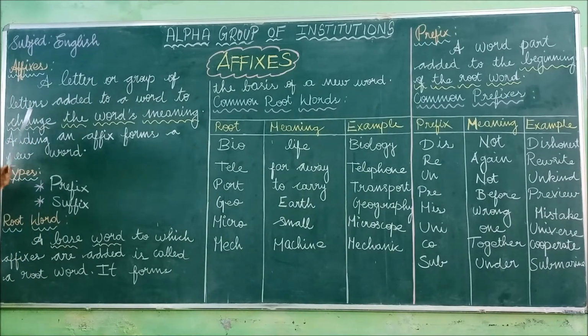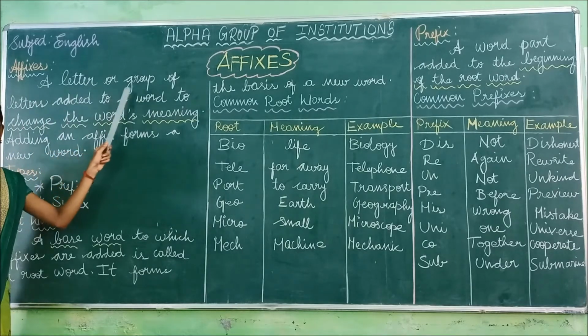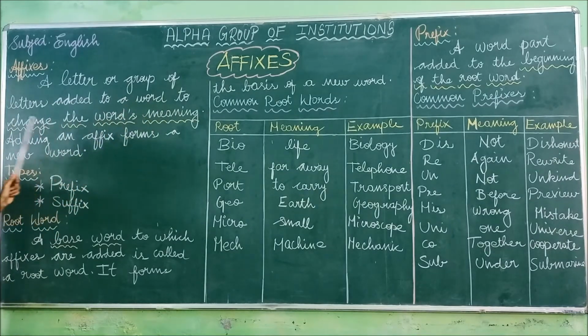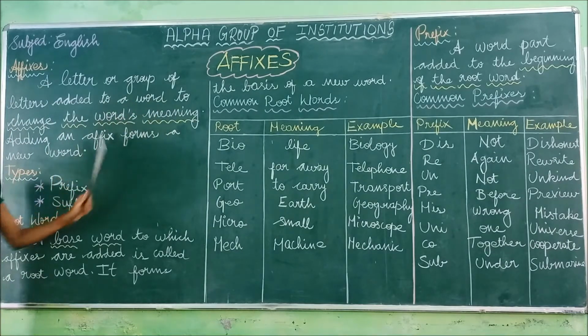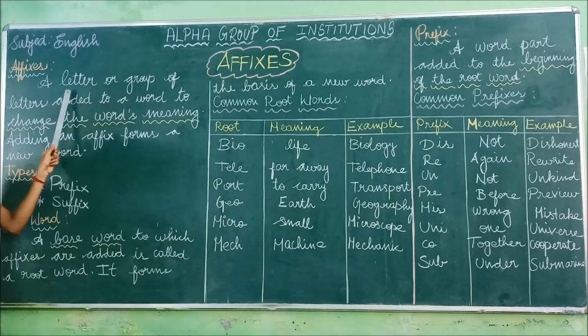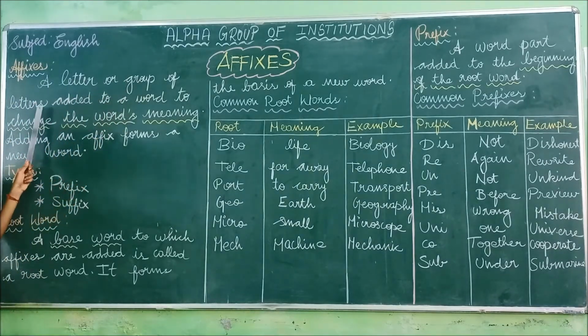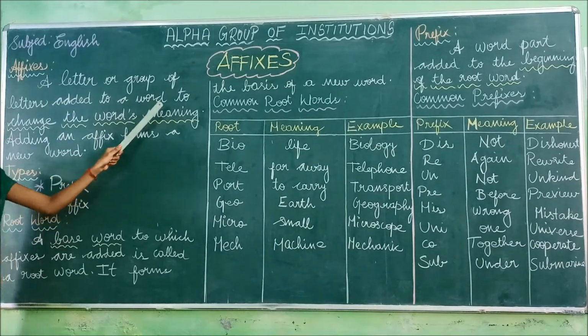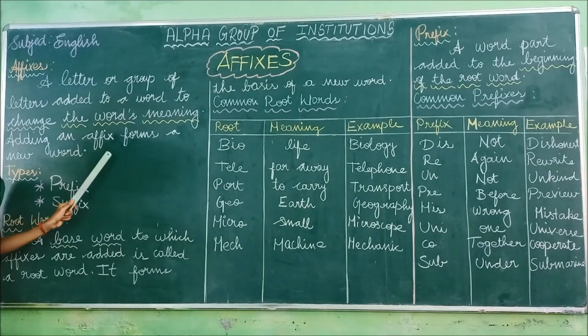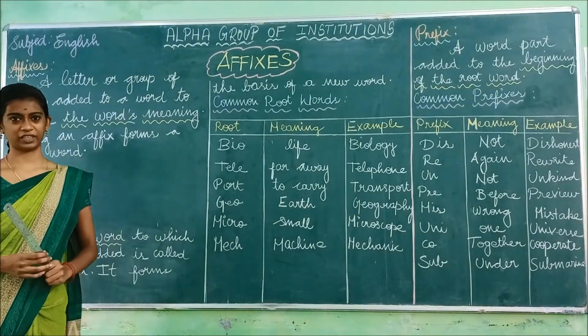Affixes: a letter or group of letters added to a word to change the word's meaning. Adding an affix forms a new word. Shall we read once again? Affixes: a letter or group of letters added to a word to change the word's meaning. Adding an affix forms a new word. So, what is meant by affix?